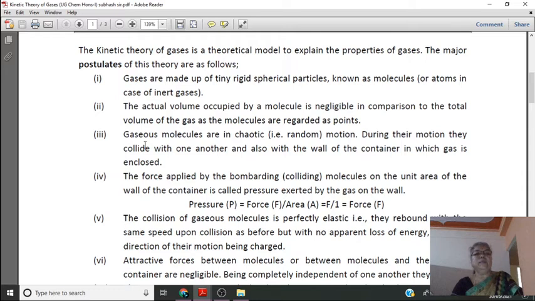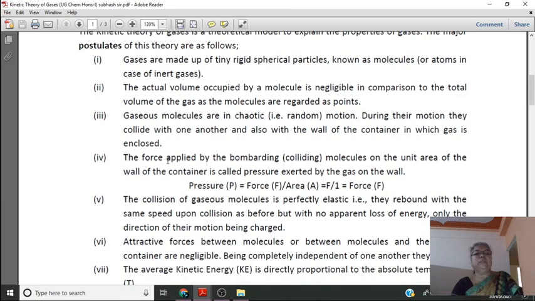Then the third assumption, gaseous molecules are in random motion. During their motion, they collide with one another and also with the wall of the container in which the gas is enclosed.